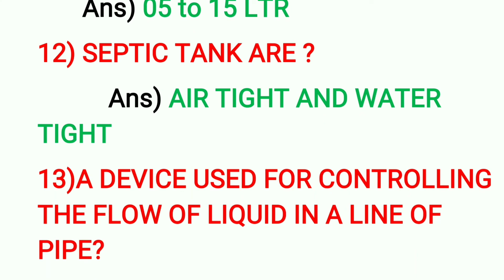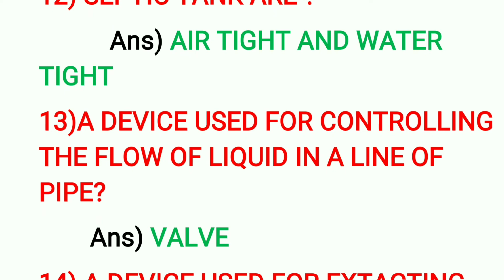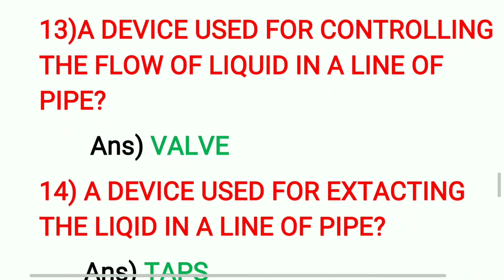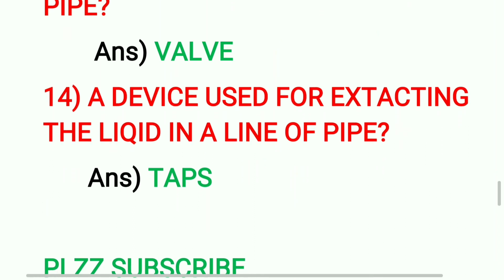13th question: a device used for controlling the flow of liquid in a line of pipe. That's only controlling the flow of liquid. Answer is valve. Valve is used for controlling. 14th question: a device used for extracting the liquid in a line of pipe. That means extracting. That answer is taps. That is the difference between extracting and controlling. Controlling is valve, extracting is taps.